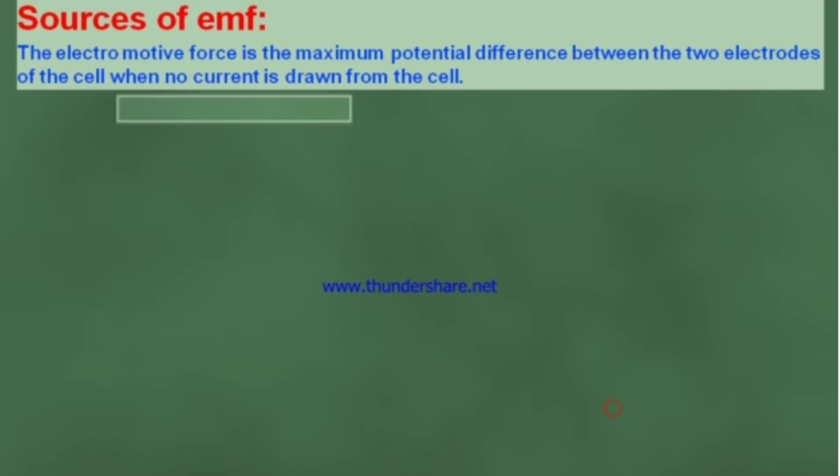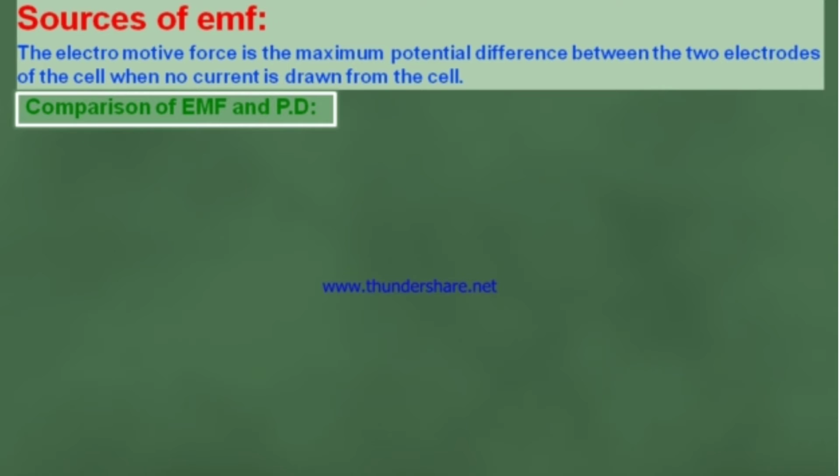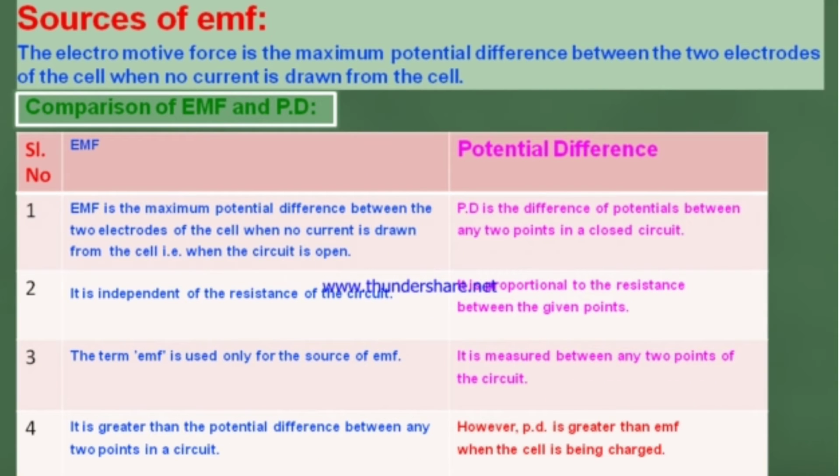Source of EMF. The electromotive force is the maximum potential difference between the two electrodes of the cell when no current is drawn from the cell.